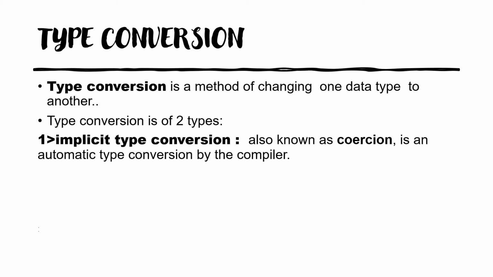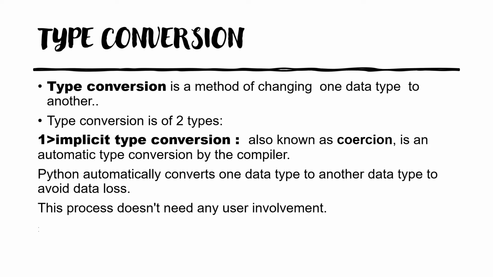First, let's understand implicit type conversion. Implicit type conversion is also known as coercion. It is an automatic type conversion by the compiler. It means Python will automatically convert one data type to another data type. Now the question is, why will Python convert one data type to another?